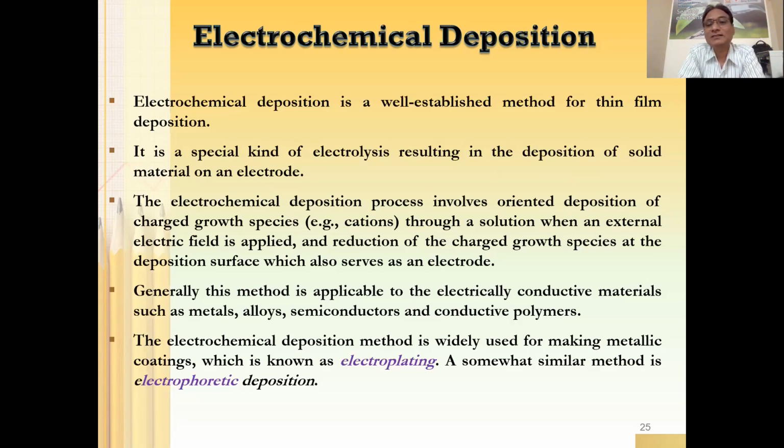And since applied current or applied voltage can be controlled, the surface morphology of thin film deposited by electrochemical deposition is going to be better as compared to chemical bath deposition. It means here morphology can be controlled as per your desire. With electrochemical deposition, morphology can be controlled as per desire.